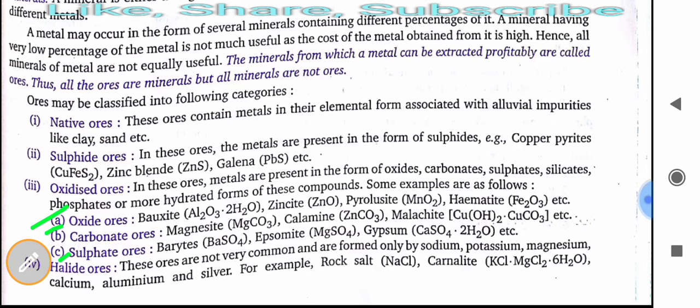Gypsum is very important, which is used to make plaster of Paris. Sometimes it is asked in exam also. Then halide ores. Okay, these ores are not very common and are formed only by sodium, potassium, magnesium, calcium, aluminum, and silver. For example, rock salt. Okay, these are the examples of halide ores.